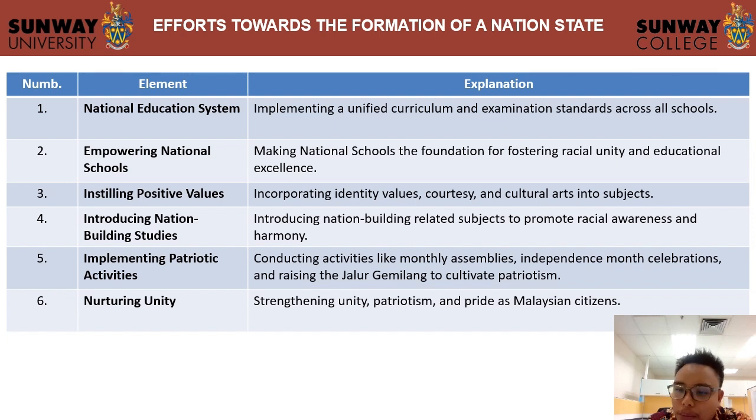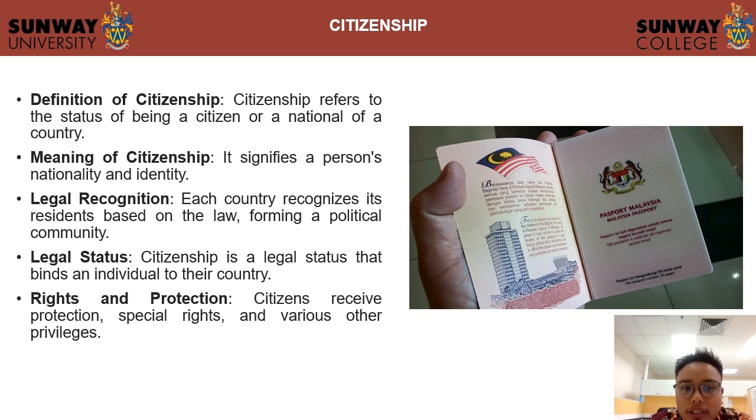There are six elements that we want to implement for the formation of the nation state. We have a national education system. We have empowering national schools. We have instilling positive values, introducing nation building studies, implementing patriotic activities, and also nurturing unity. Then this is citizenship. What is the meaning of citizenship? This refers to a status, such as we have a passport. That's proof that we have citizenship of the country.